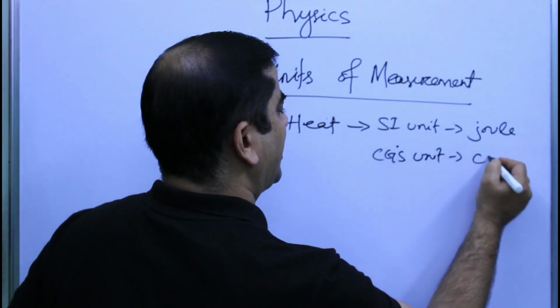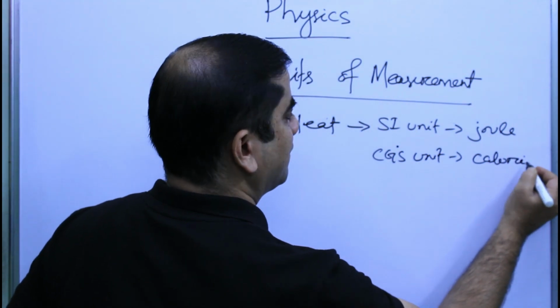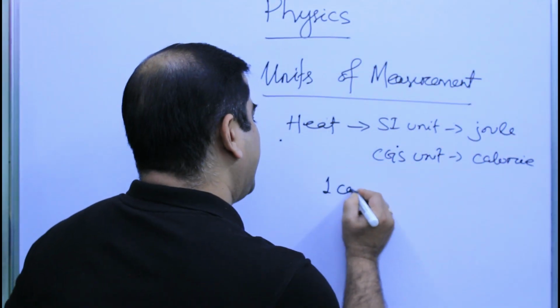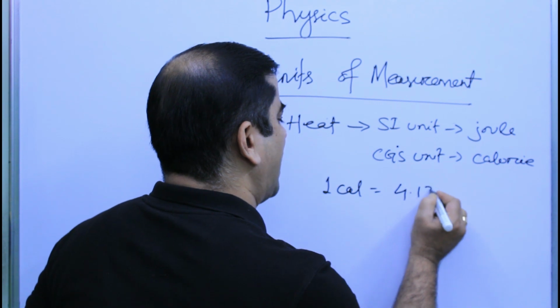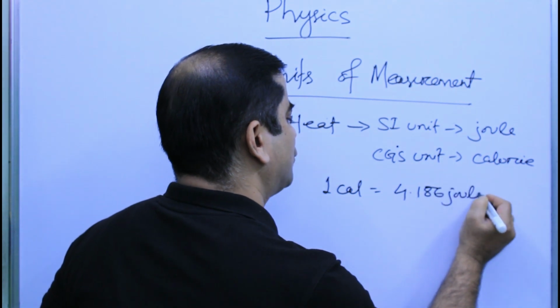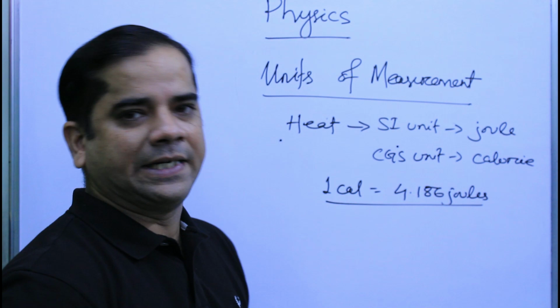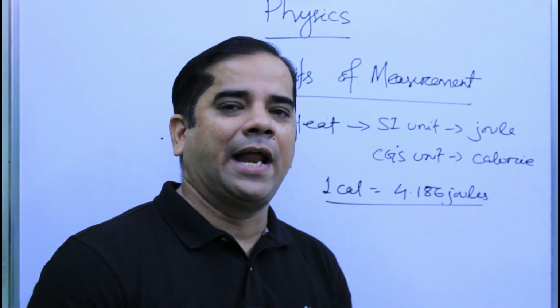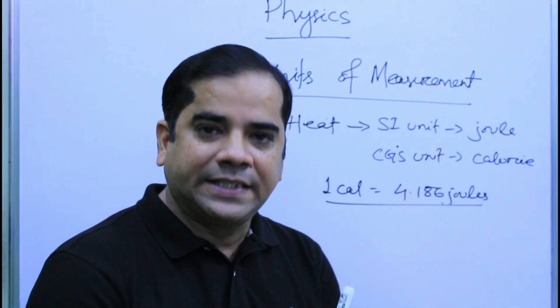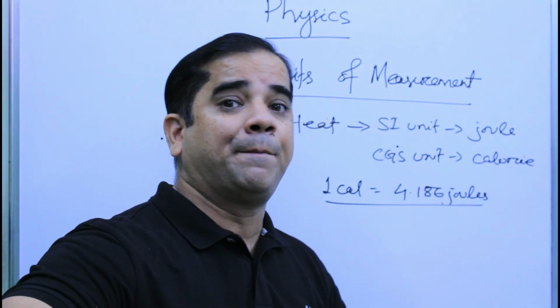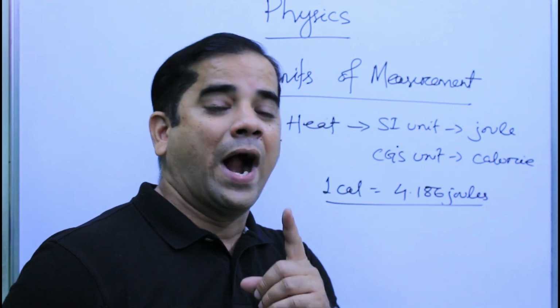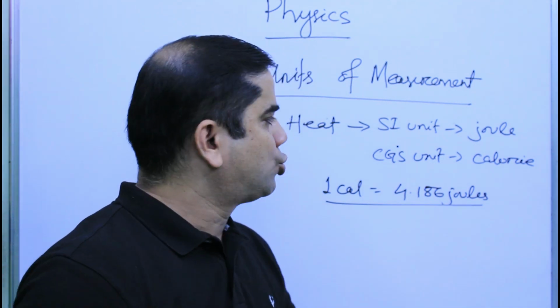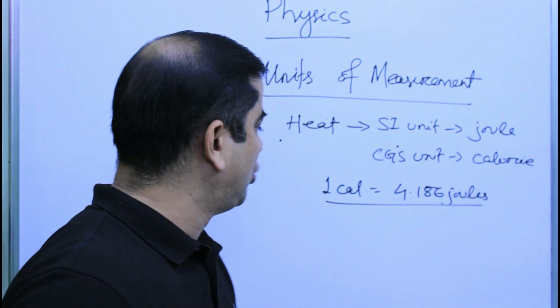And the CGS unit is calorie. So 1 calorie is equal to 4.186 joules. Fine, you need to remember this relationship. So how can we define calorie? 1 calorie can be defined as the amount of heat energy required to raise the temperature of water by 1 degree Celsius. Okay, so this is just the definition you need to remember.